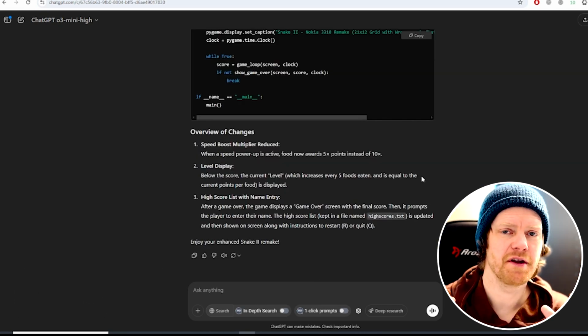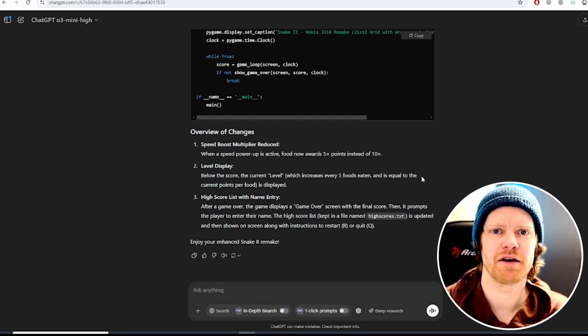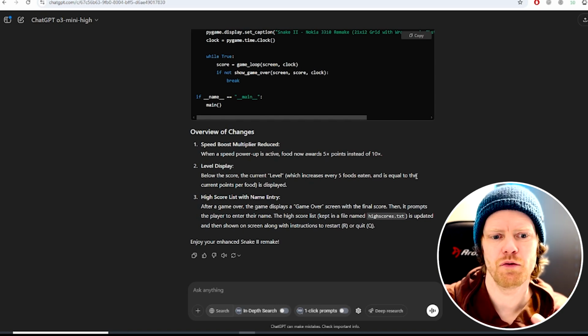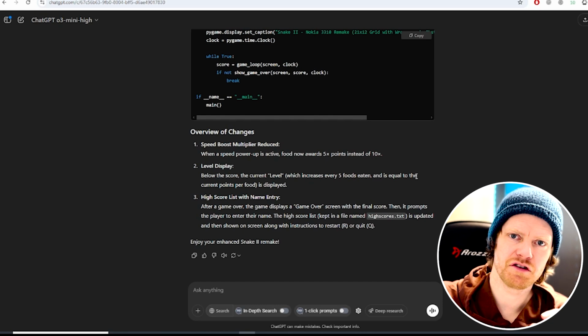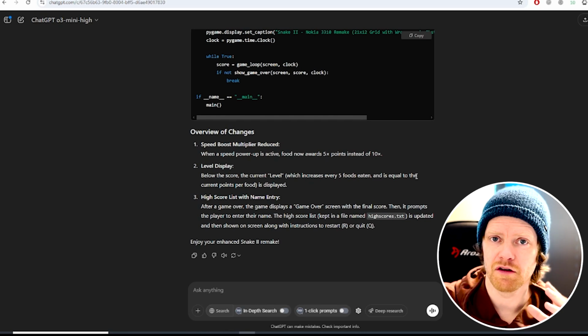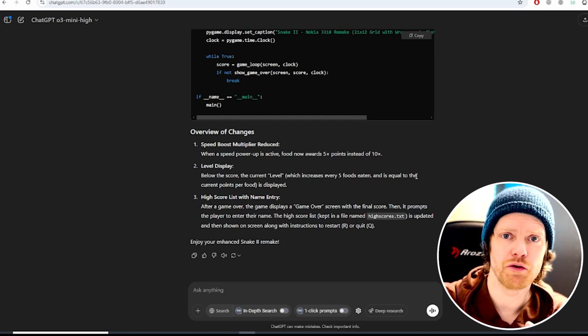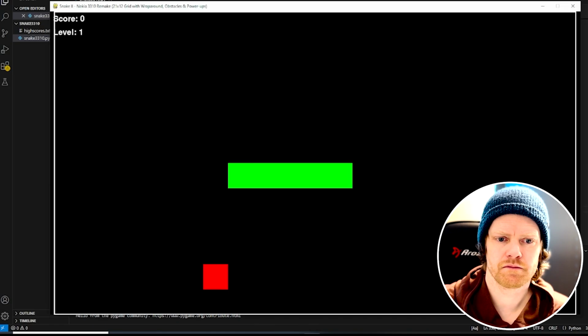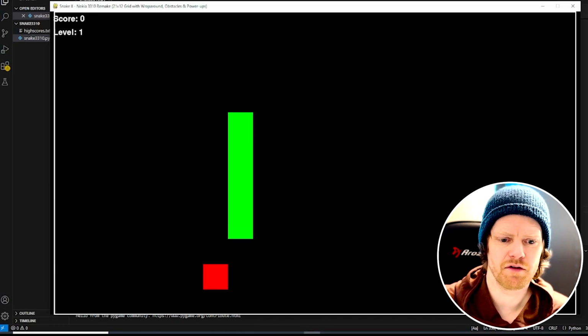After almost a minute of reasoning and then typing out the code, we now have our final version of Snake 2. And for this version, the speed boost multiplier should be decreased to ×5. We should be able to take a look at the level during the gameplay, and also we have added a high score list. So this is the final version.